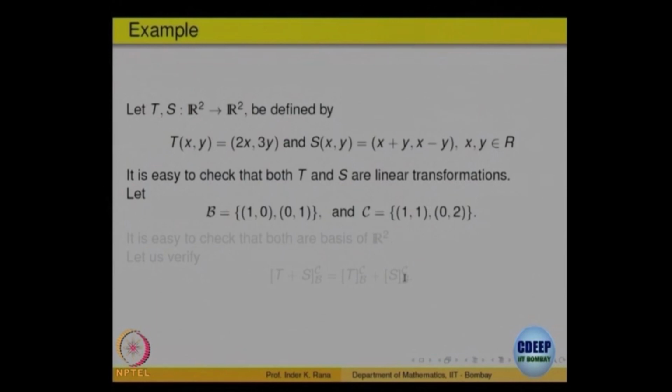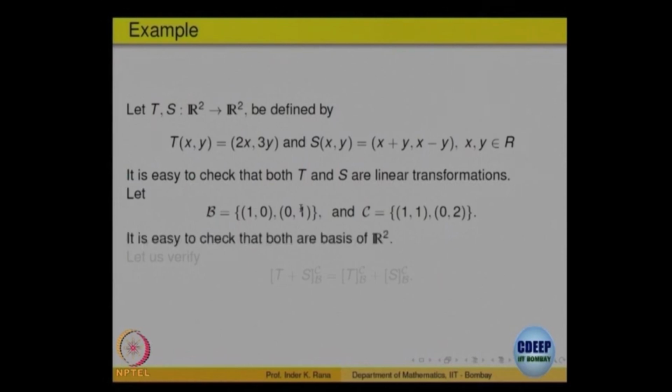Let us look at these two transformations. T is from R2 to R2, T of (x, y) is equal to (2x, 3y). Another linear transformation S of (x, y) is (x plus y, x minus y). We are fixing a basis B on the domain, and fixing a basis C on the codomain. We are fixing a different basis, and want to verify all those relations.